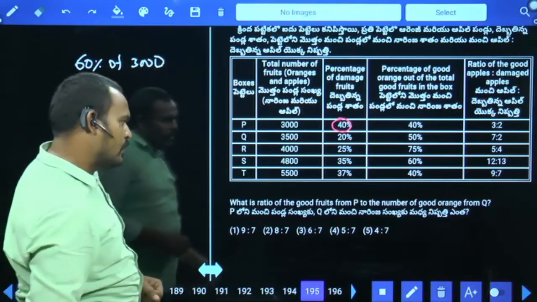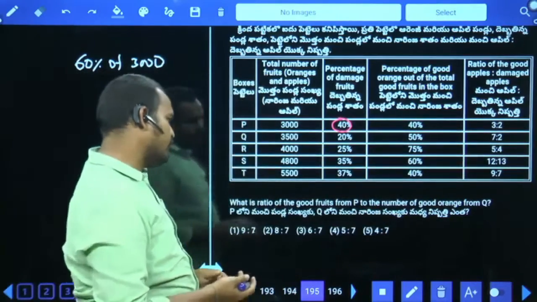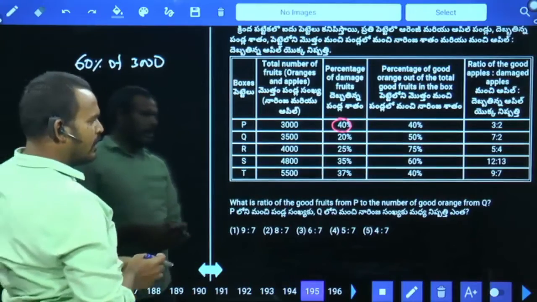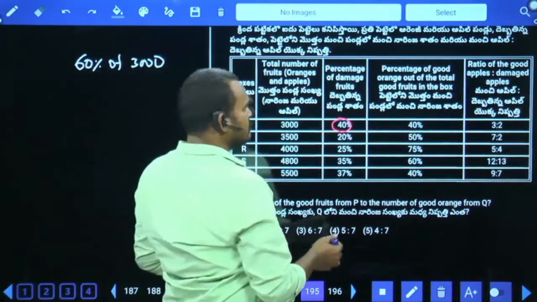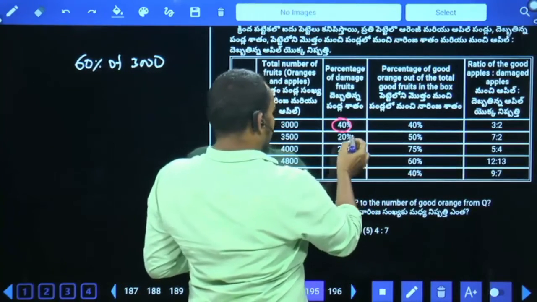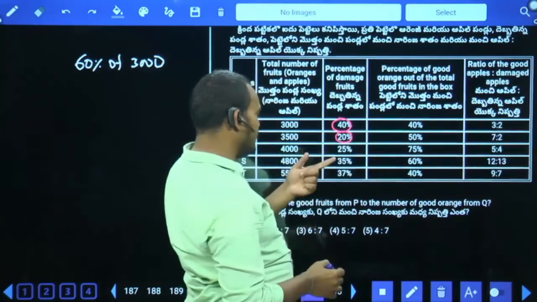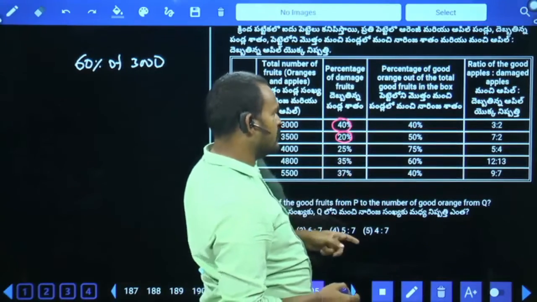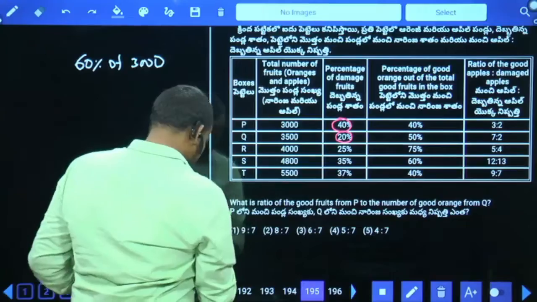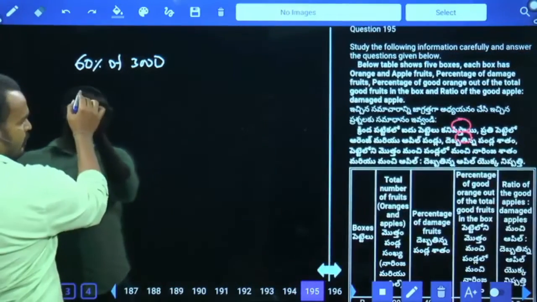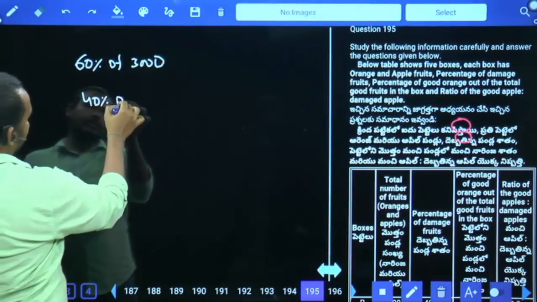And one more, the number of good oranges from Q. 20% are damaged, means the remaining 80%. In that 50% means 40%. 40% of which one? 3500. 40% of 3500.